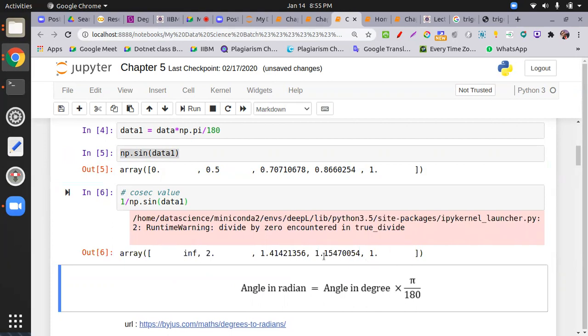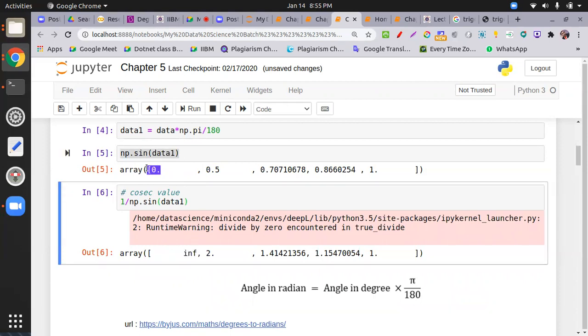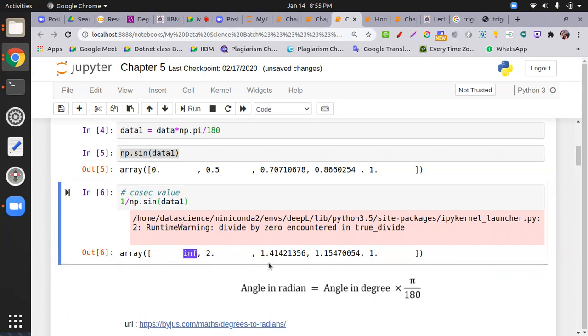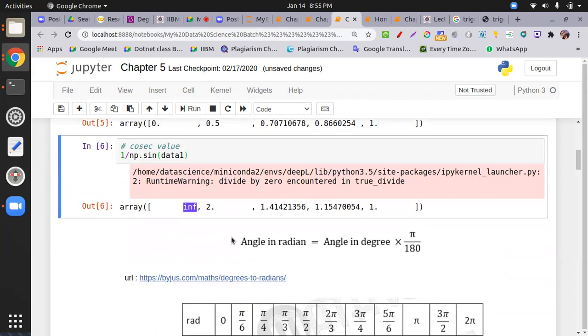We have warnings, so kindly ignore this warning. Why is this warning there? Because we have a 0. 0 cannot be divided by anyone, so that's why it is taking infinity. This is for cosec, because we have the reciprocal, 1 upon sine equal to cosec.